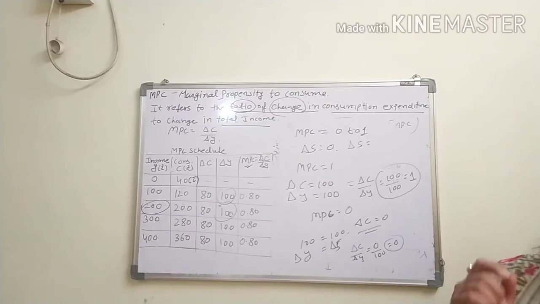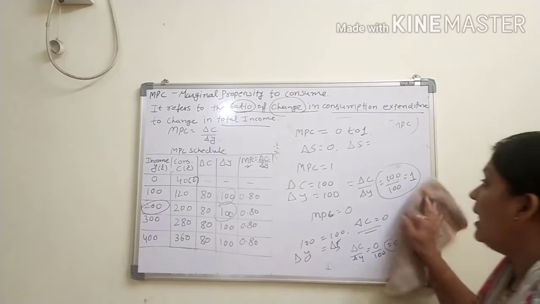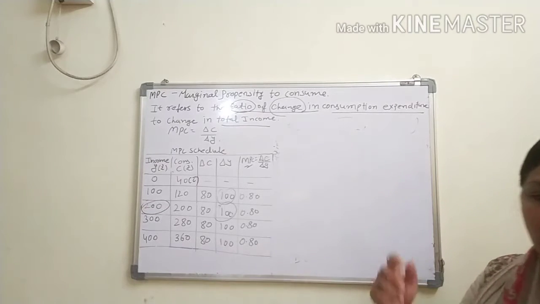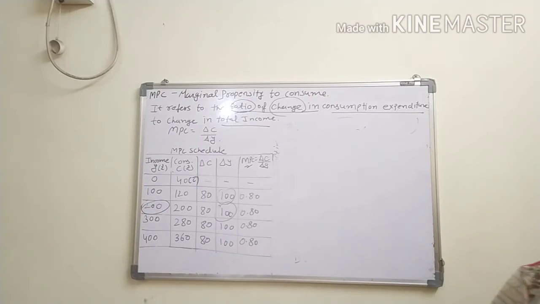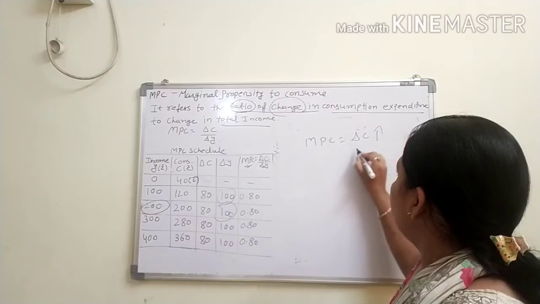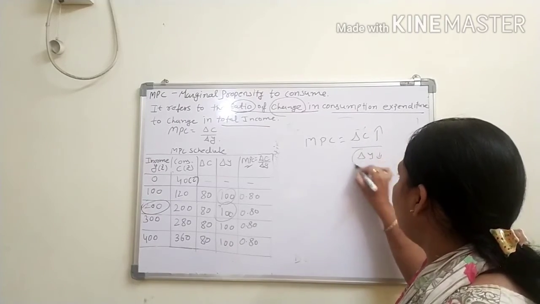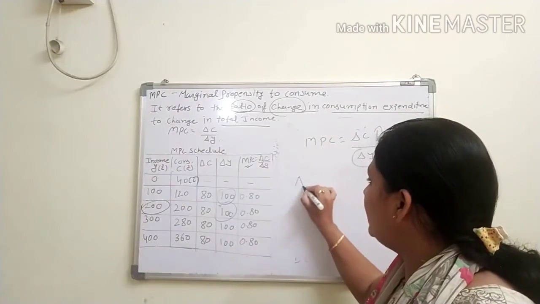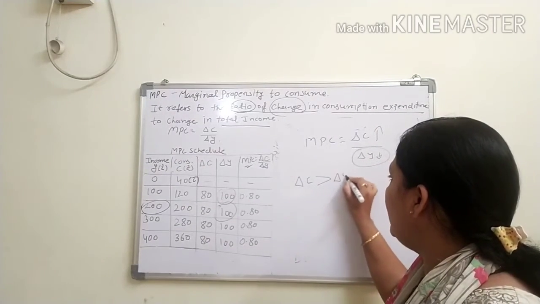Now the next point: MPC of the poor is more than that of the rich. Two criteria of people are here, poor and rich. Clear? So we talk about poor and rich. It happens because poor people spend a greater percentage of their increased income on consumption. When will MPC be higher? When your delta C is greater than delta Y. Clear?